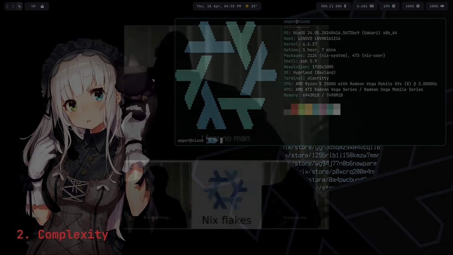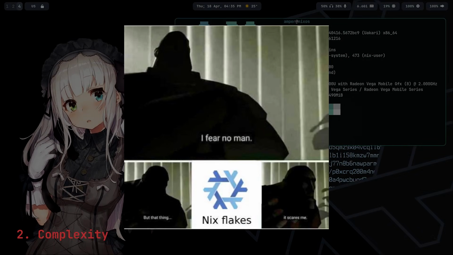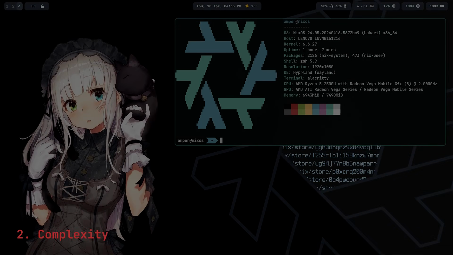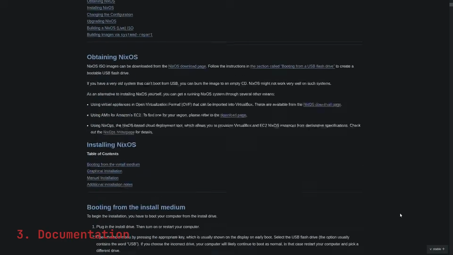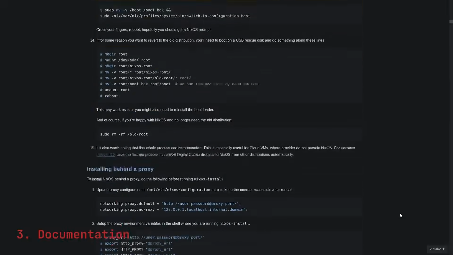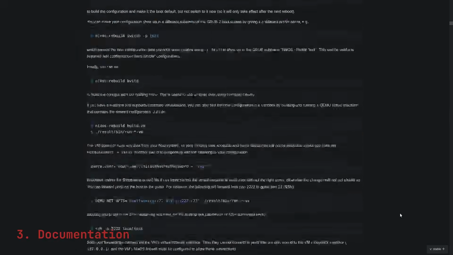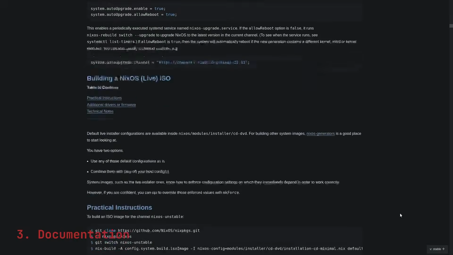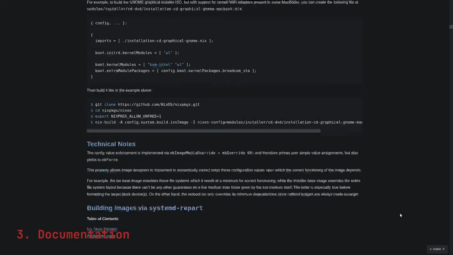The steep learning curve is another drawback, although it's mainly challenging in the beginning. During the first few weeks of active usage, you might find yourself tearing your hair out, but it gets easier over time. One of the reasons for the complexity of Nix is the lack of detailed documentation. There are many resources for learning NixOS, but not all of them cover topics in detail, which can lead to many why, where, and how exactly questions.